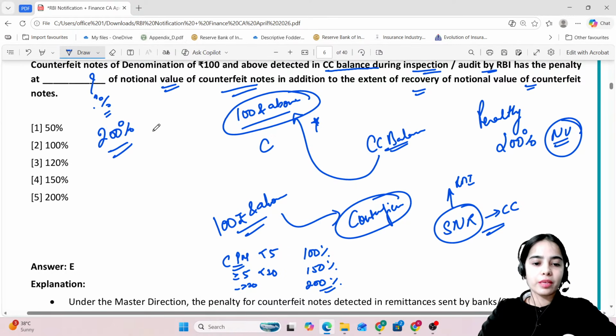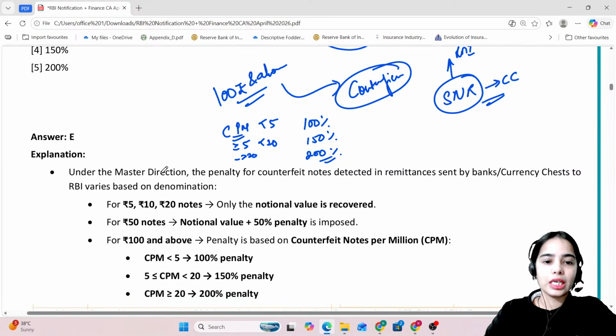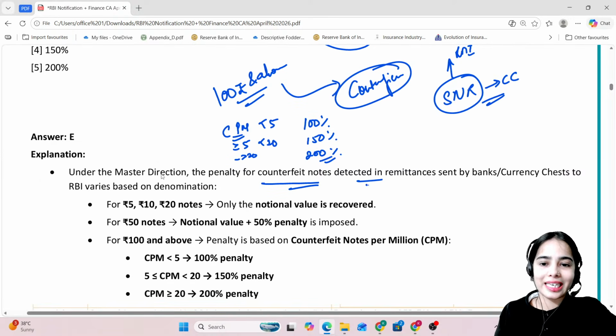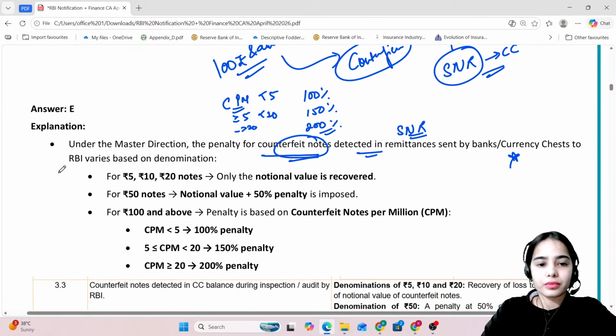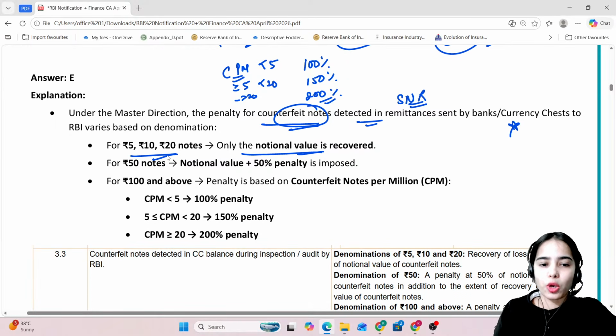So under the master direction, for counterfeit notes detected in the soiled note remittances sent by the banks or currency chests to the RBI, in the case of small notes, only the notional value will be recovered. For a 50 rupee note, the notional value will be recovered along with a penalty of 50%.